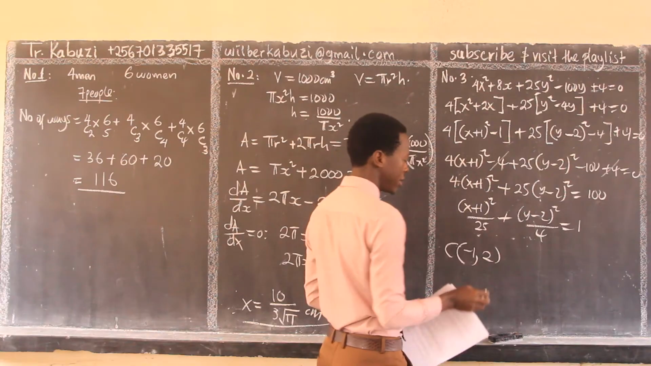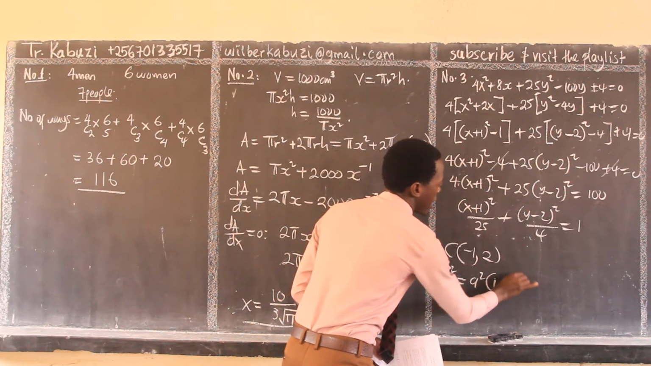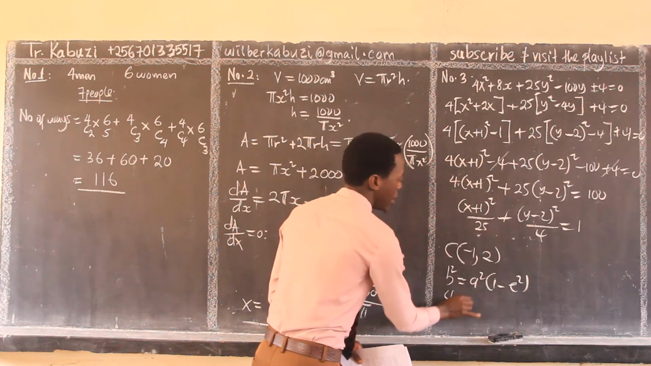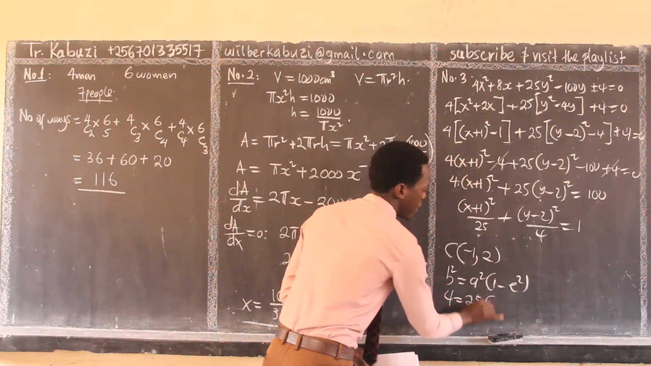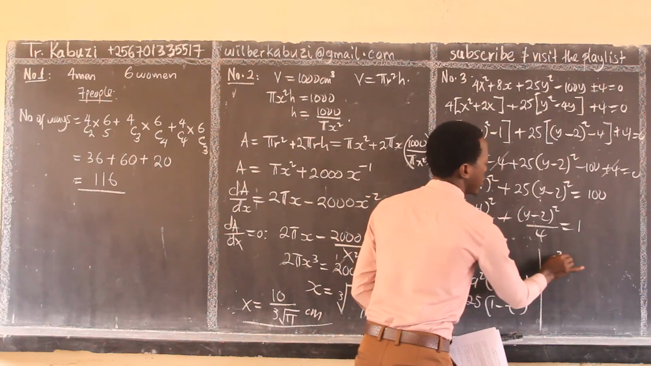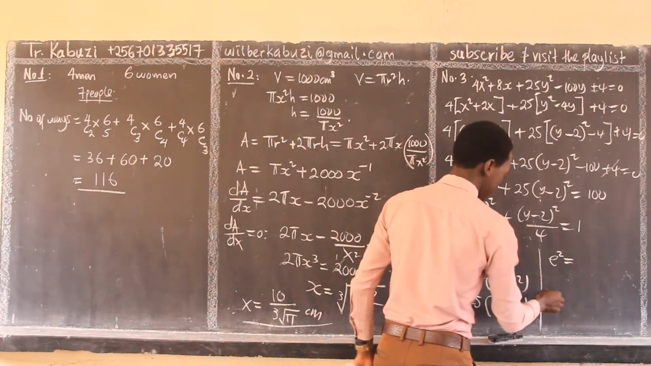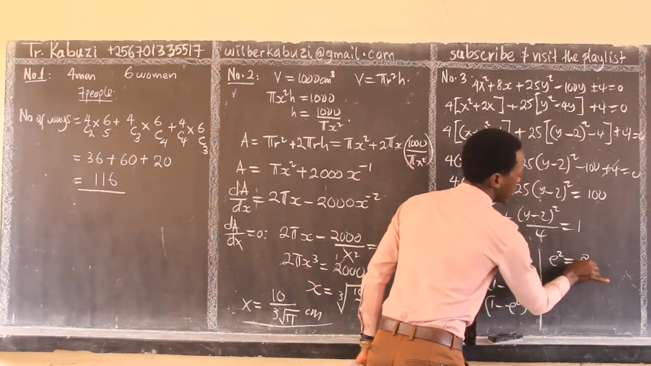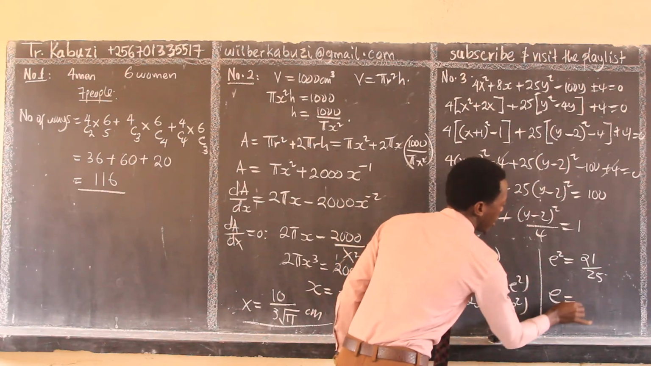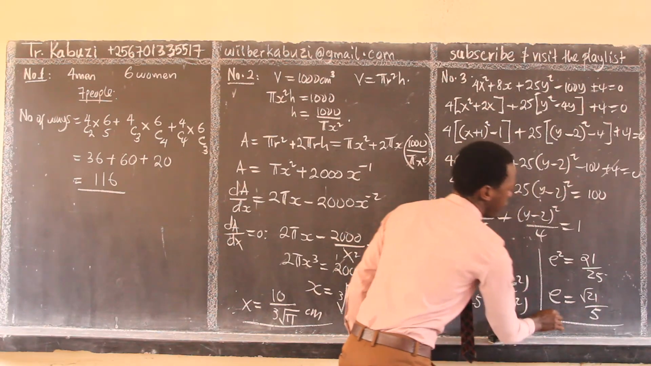Then to get our eccentricity, we know that b squared equals a squared into 1 minus e squared. Our b squared, as you can see, is 4. This one will be 25, then 1 minus e squared. From here, our e squared will be, I take it to the other side, 21 out of 25. If I get the square root, now my e will be root 21 over 5.